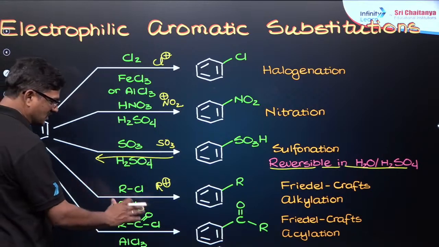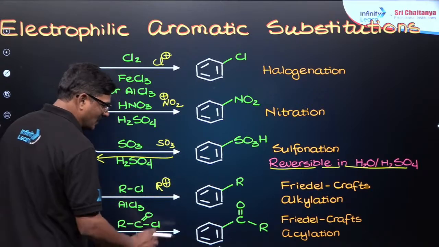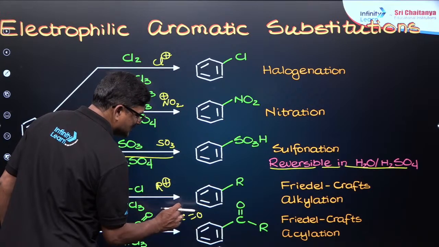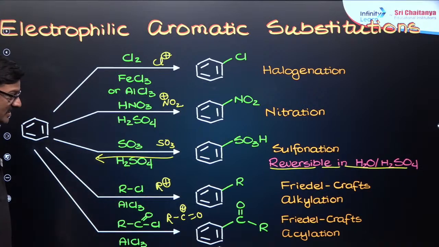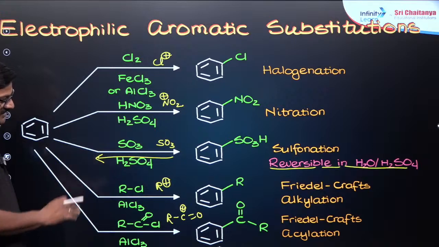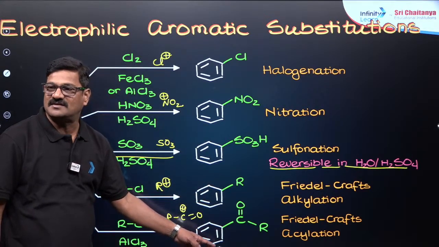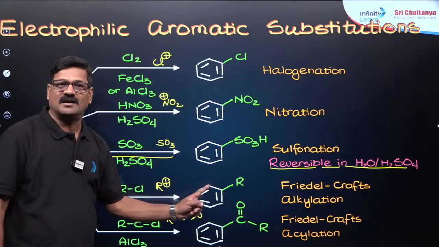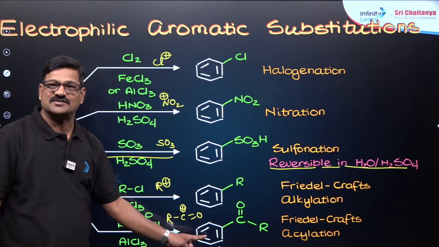When RCOCl is there, it is called Friedel-Crafts acylation, and you are going to see the formation of RC double bond O plus. This is what is called Friedel-Crafts acylation. The acylium ion is the intermediate, which is resonance stabilized. Can you tell me the basic difference between Friedel-Crafts alkylation and Friedel-Crafts acylation? In Friedel-Crafts alkylation, polyalkylation may take place, whereas in Friedel-Crafts acylation, polyacylation does not take place.